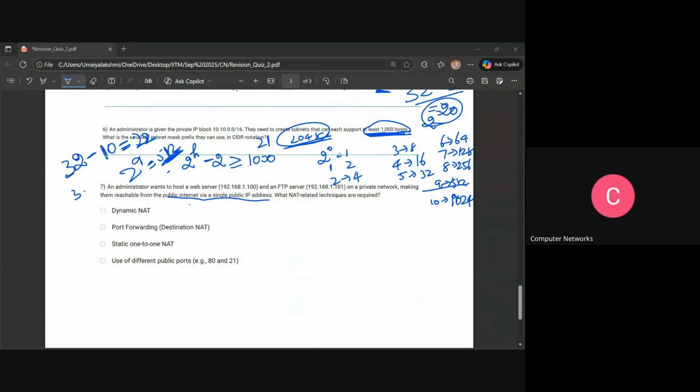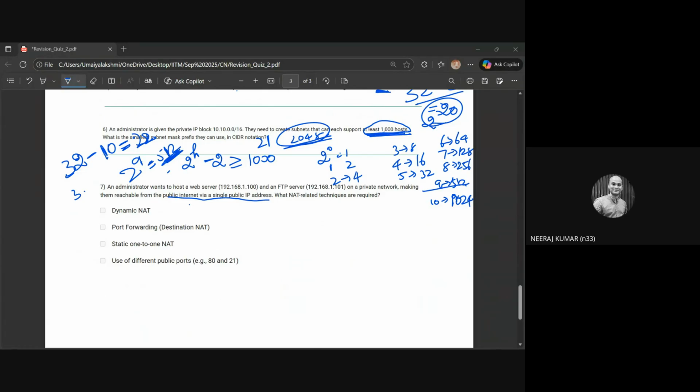What else is the other option? Do we need dynamic NAT? I think dynamic NAT would break it, no? Yes, it will just map the private IPs to public IPs. So we cannot take that as an answer.